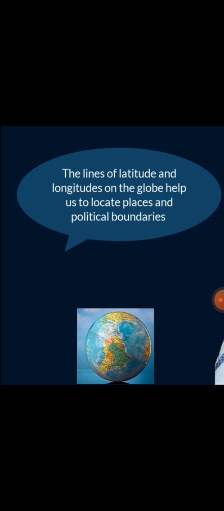The lines of latitude and longitude on the globe help us to locate places and political boundaries, and to find the exact place on the map or globe.